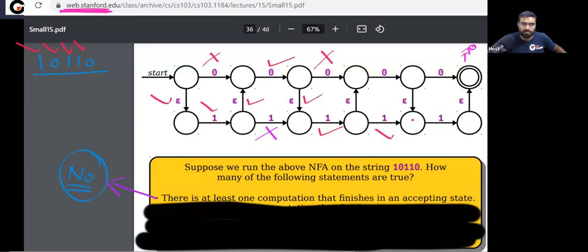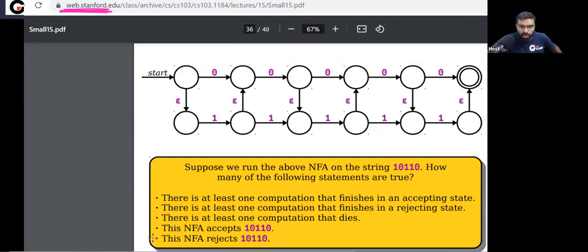The question is saying there is at least one computation which will go to the final state. The answer is no. So is this string accepted or rejected? Yes, this string is rejected. So you can see this statement is actually false, and this one is actually true.